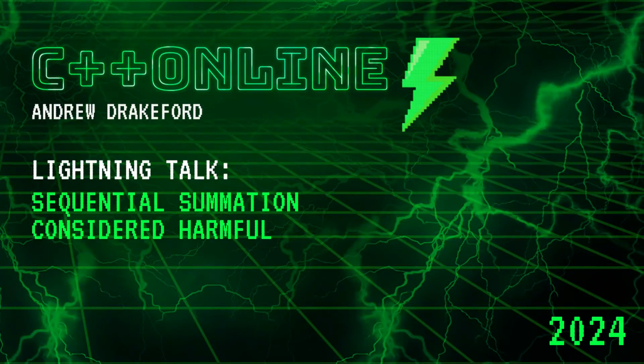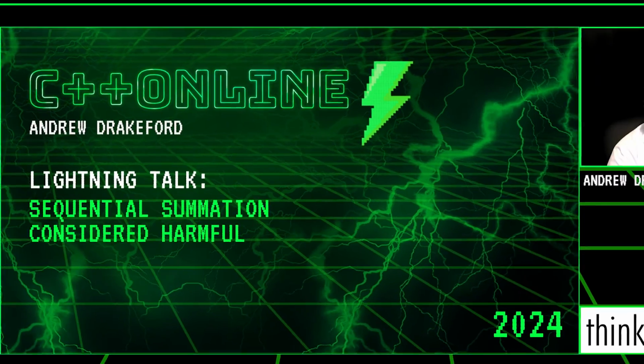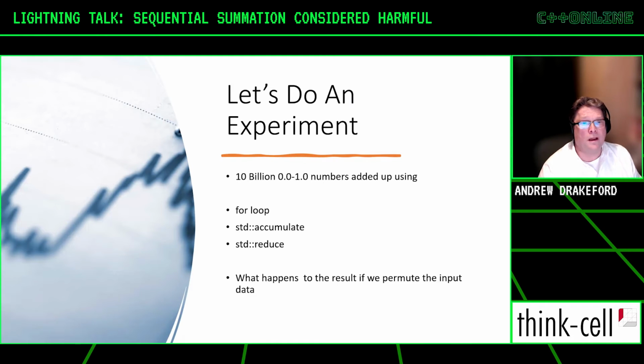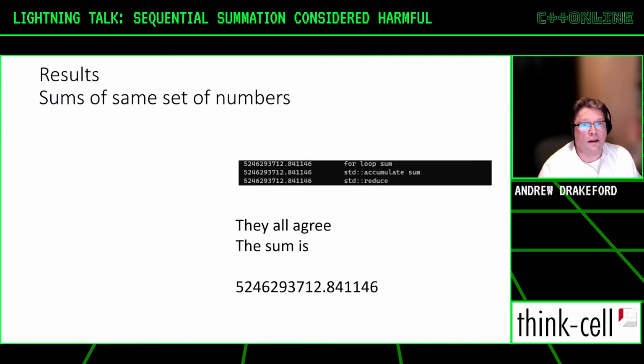Right. Sequential considered harmful, or when things just don't add up. So what we're going to do is a little experiment by adding 10 billion 0 to 1 numbers using the standard mechanisms in the language: the for loop, accumulate, and reduce. We're going to see possibly what happens when we jiggle the inputs around as well by permuting it. So here's the first go.